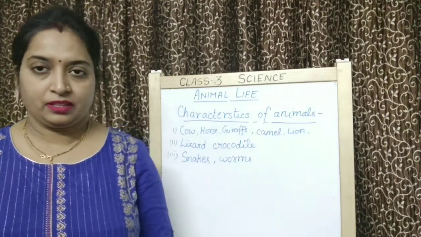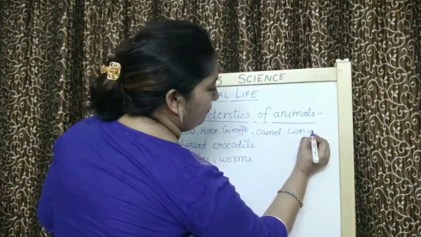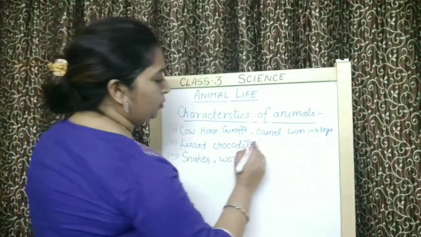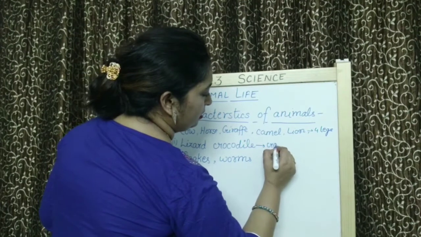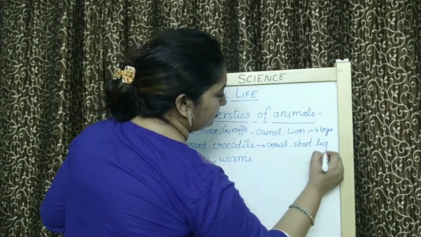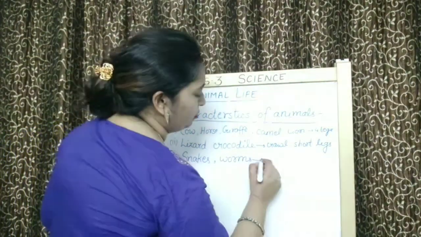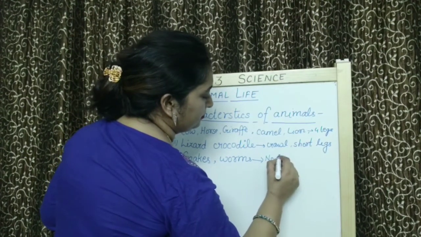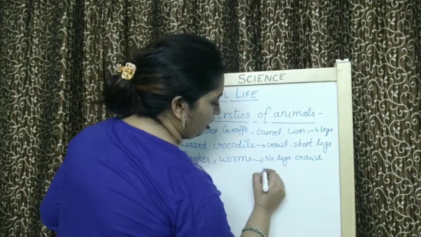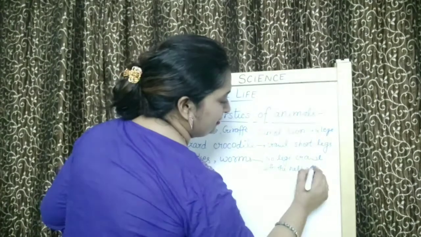Okay? So, cow, horse, giraffe, camel, lion, they have 4 legs. Then lizard, crocodile, they crawl and they have short legs. Then I told that snakes and worms, they don't have legs. They just crawl with the help of muscles.